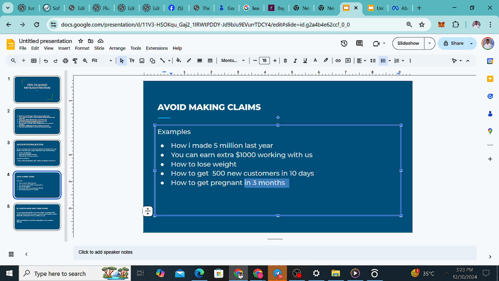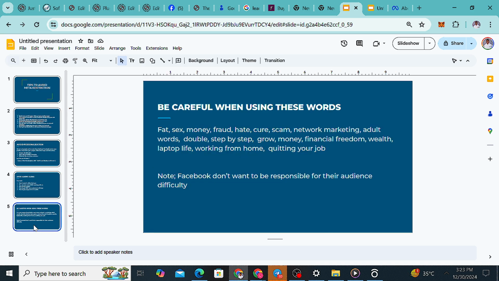In your video, how I made this, it is that your screenshot that will now pop up. So you use that to just kind of avoid the algorithm without mentioning the figures. You can say how I made this last year. So it is that your screenshot that will not pop up. You did not mention that word. So please take note of that and take note of making claims, especially in a specific day, in 2 months, in 3 months, blah blah. Avoid it.